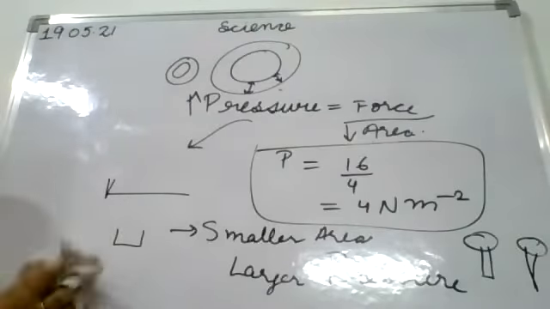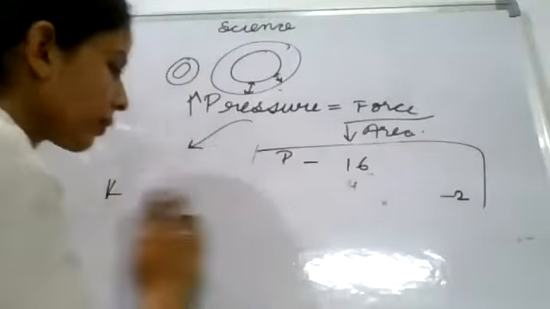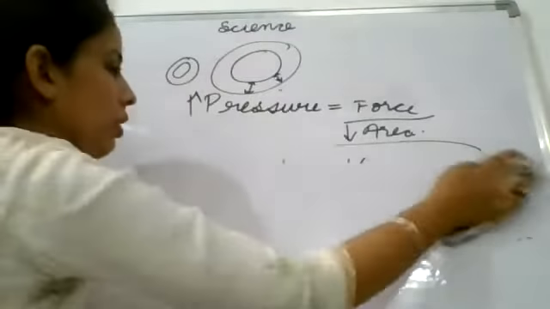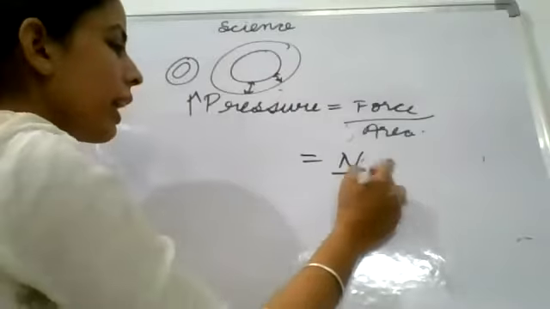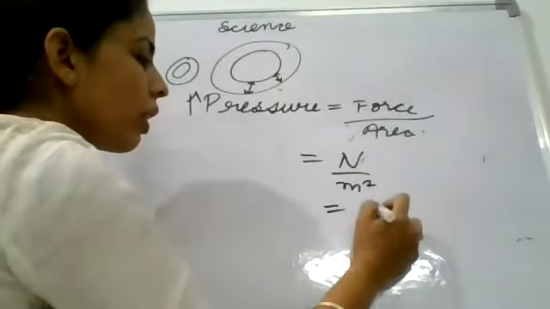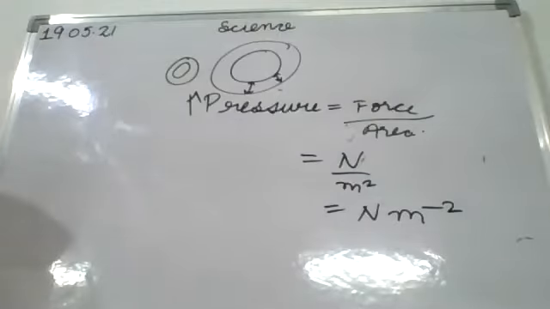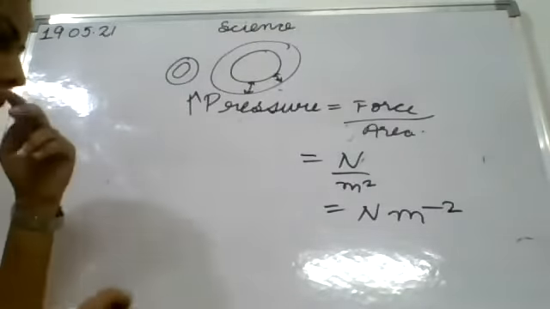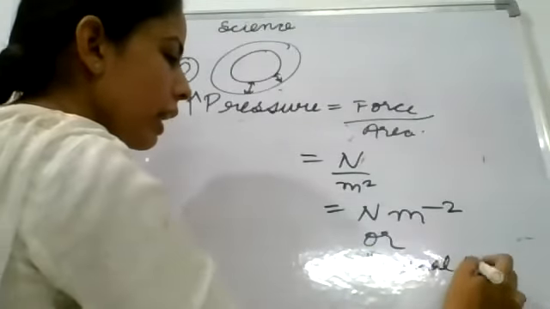Okay, and the next is the unit of pressure. We have studied that the unit of force is Newton and area is meter square. So the unit is Newton per meter square. Clear? And it is also called Pascal, or Pa.